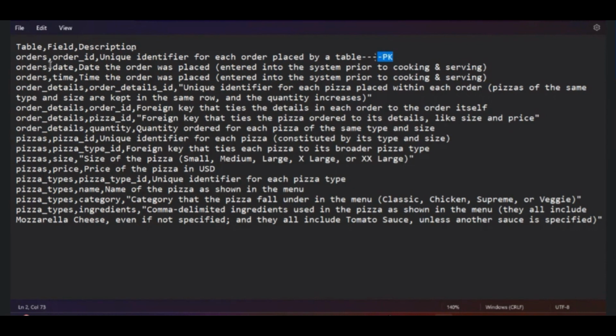So this is the primary key. Then this is again the orders table and date. Date is the field name. So what is the meaning of date? That would be given in the description. So date: the order was placed, entered into the system prior to cooking and serving. So this is the detailed description. What is meant by date?